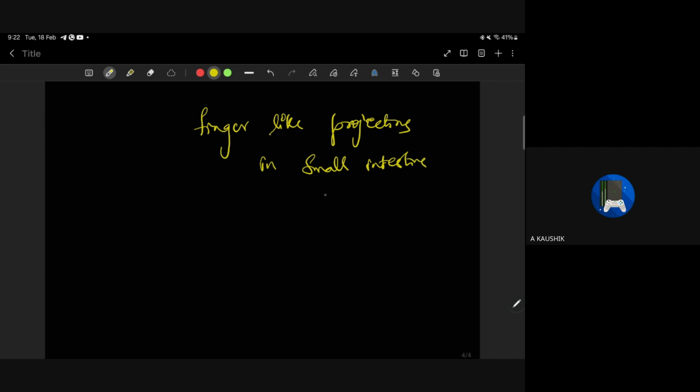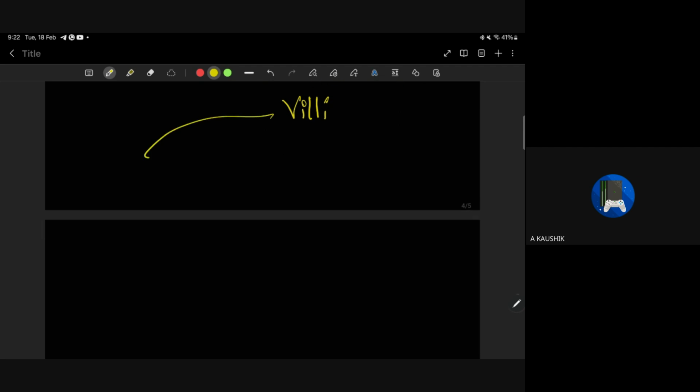Finger-like projections in the small intestine. We should think, what is that finger-like projection in the small intestine? It is nothing but villi. If they ask you to write any two functions of villi, what will you write? It increases the surface area for more absorption. Yes, increasing the surface area of the small intestine for better absorption of nutrients.